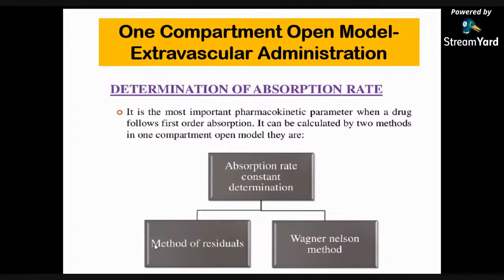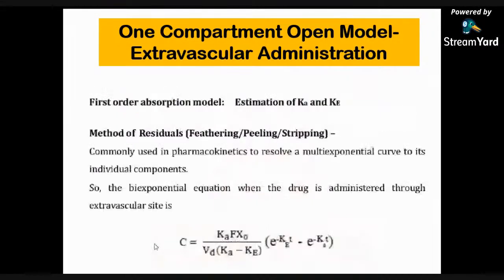By using these two methods, we can determine the rate of absorption. So here is the first order absorption model, or the estimation of Ka and Ke.